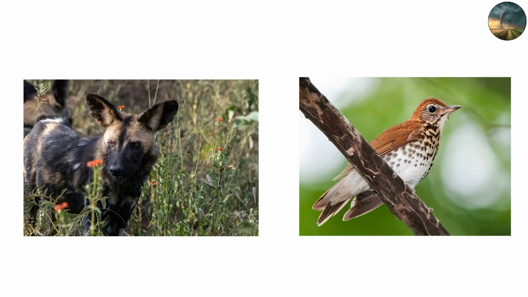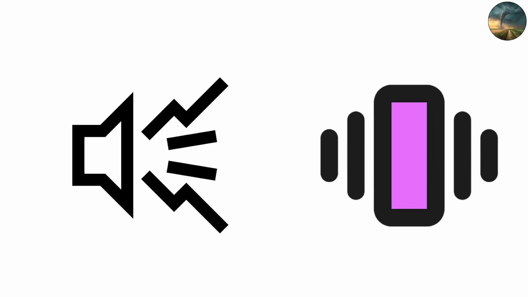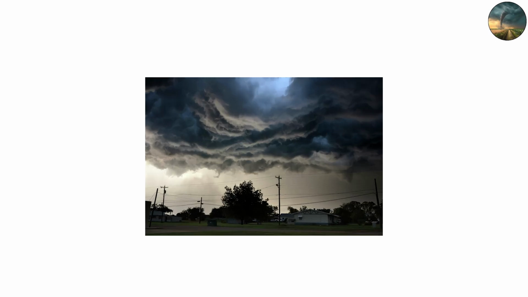Birds go silent. And then chaos hits. The sheer sensory overload of a tornado, the noise, the vibration, the air pressure, is something no video or sound recording can fully capture. It's nature at its most terrifying and powerful.